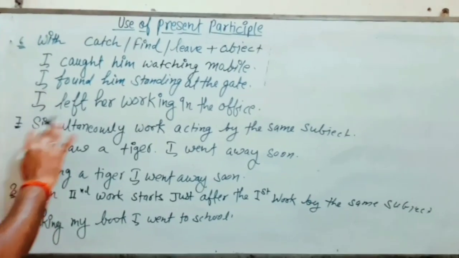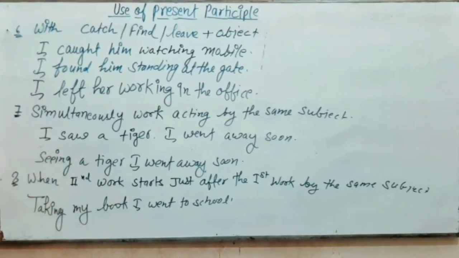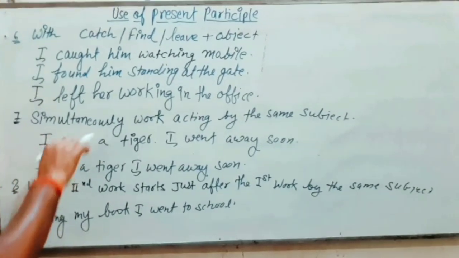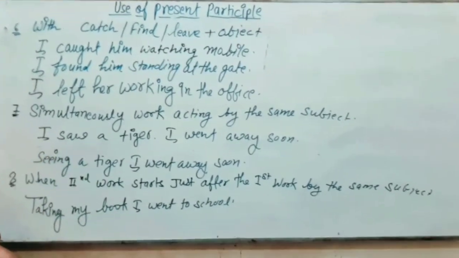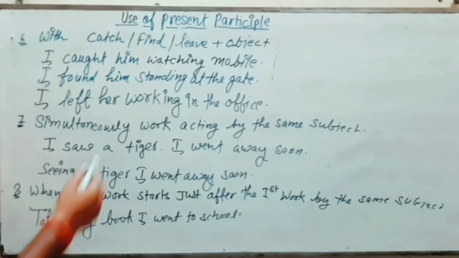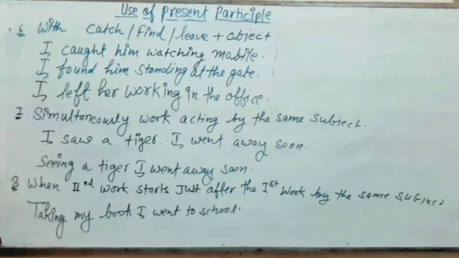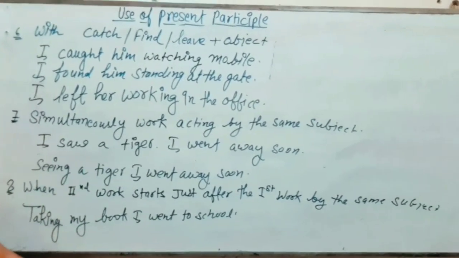Now next rule. Whenever we have two works happening at the same time and we have the same subject, while joining the two sentences we can use the present participle. Just see, I saw a tiger, I went away soon. So seeing a tiger, I went away soon.